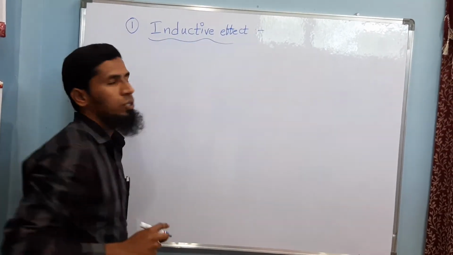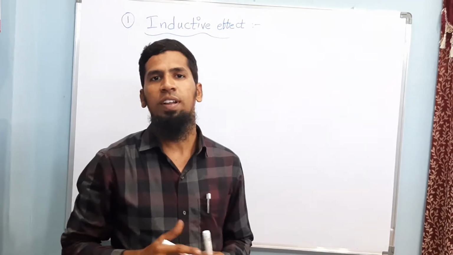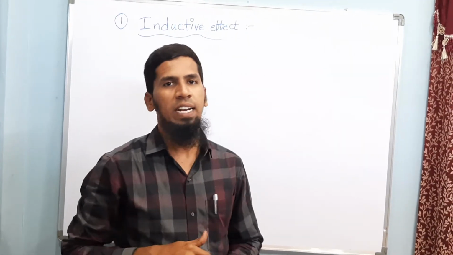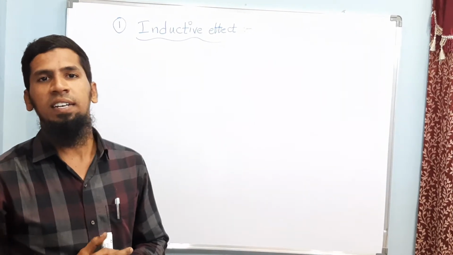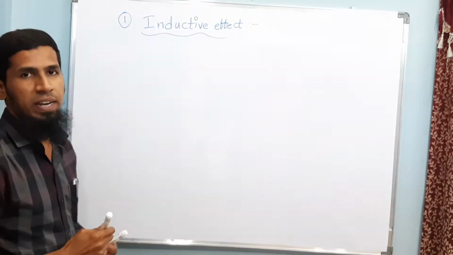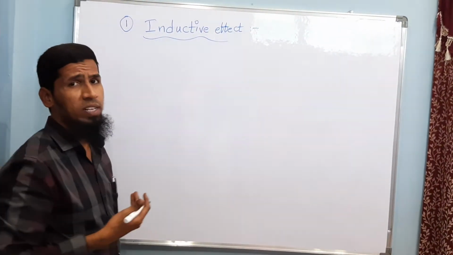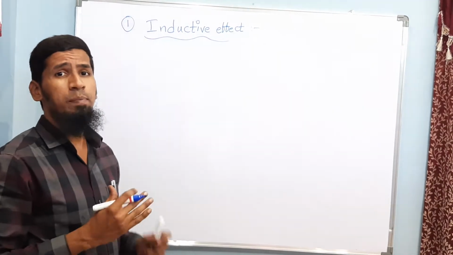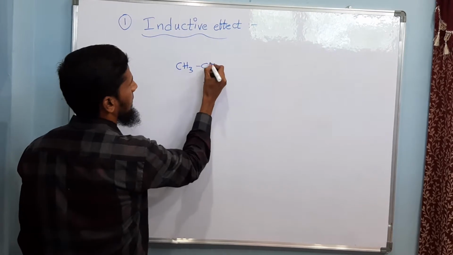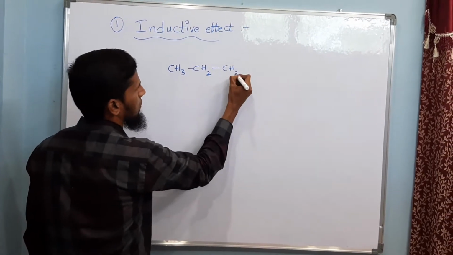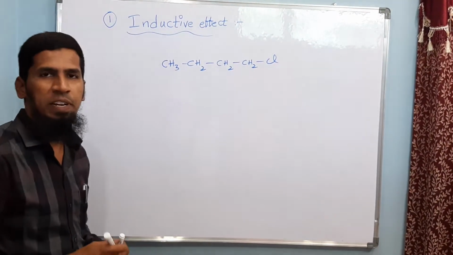Let us see what the inductive effect is, how the polarization of a bond can be seen with respect to the inductive effect, and what type of bond can be polarized and considered as inductive effect. I already told you that bond polarization means the bond should be polarized. For example, if I take CH3, CH2, CH2, CH2, Cl, chlorobutane, the simplest example.